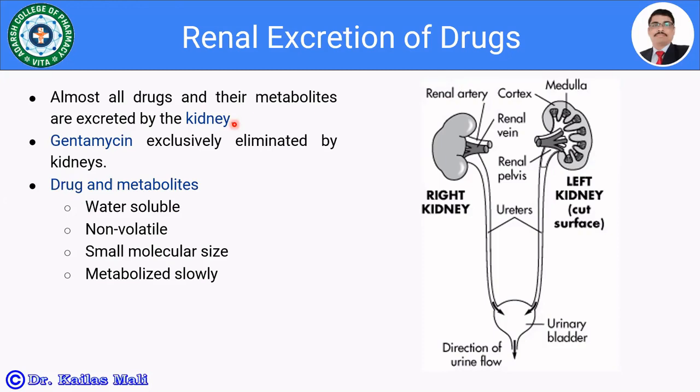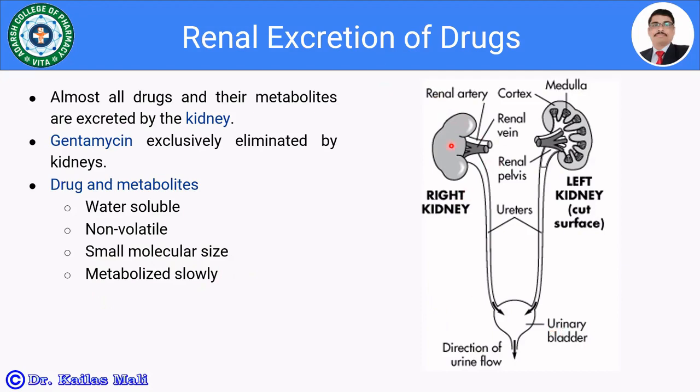For example, aminoglycoside, gentamicin, almost 10% of drug is being excreted renally, or it is being cleared by the kidney. The drugs and the metabolites which are highly water soluble, which are non-volatile, they are having the small molecular size, and the drugs which are metabolized slowly, such drugs are being excreted renally. Here I have shown the figure of the kidney.